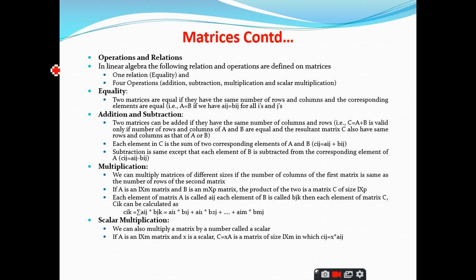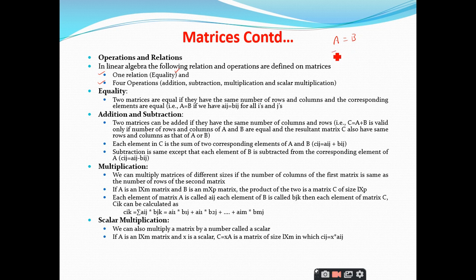Yes, sir. And coming to the operations and relations that we have in matrices, we have only one relation and 4 operations. The only one relation we have is equality. So when can we say that two matrices are equal? They are represented like this, A is equal to B. So when can I say that A is equal to B? Whenever all the elements in A and the corresponding elements in B are equal, right?